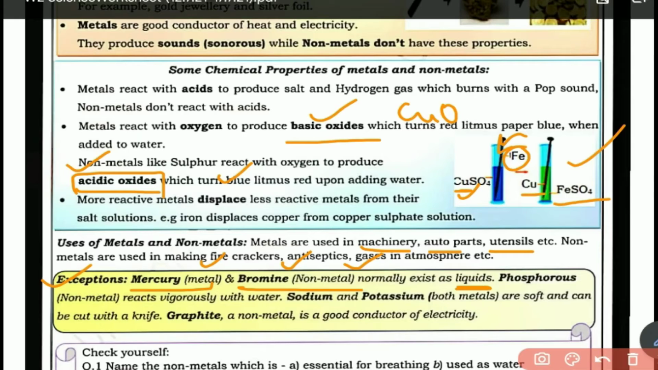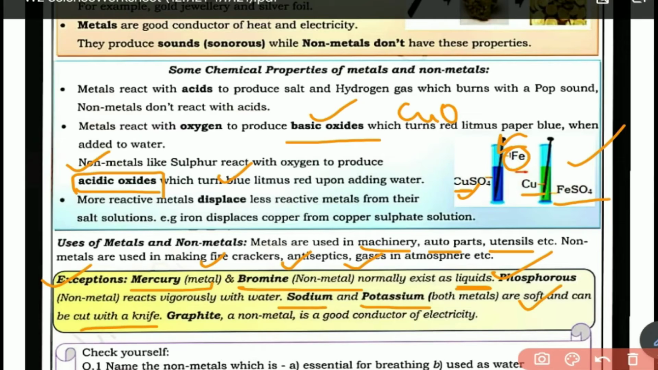Now come to phosphorus. Phosphorus reacts vigorously with water. Although it is a non-metal, still it reacts vigorously with water. Then the third exception is sodium and potassium. They're both metals, but they're not hard. The exception is they are soft, and they are so soft that they can be cut with a knife.